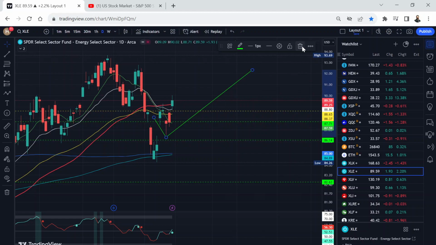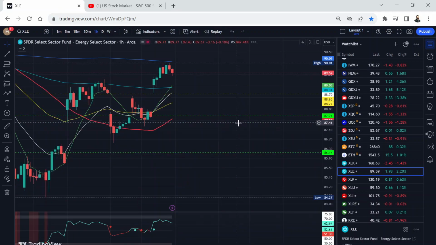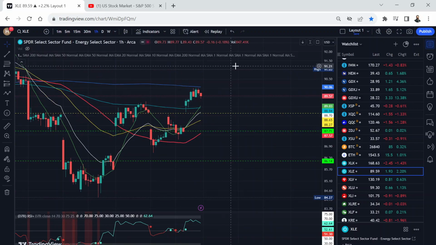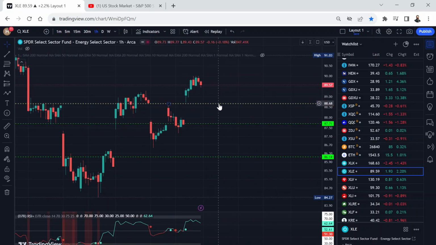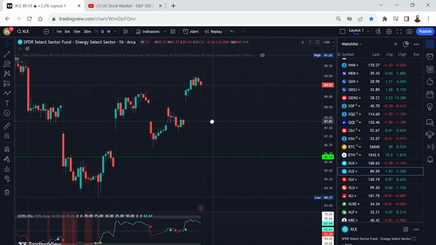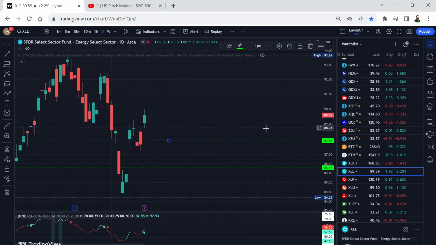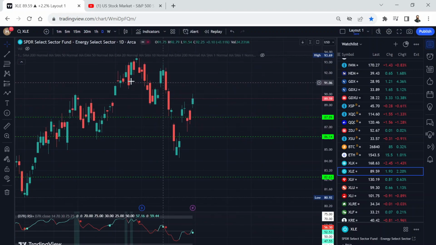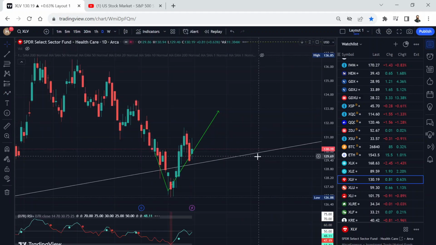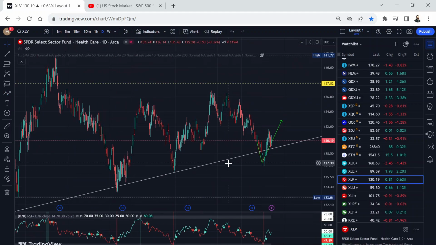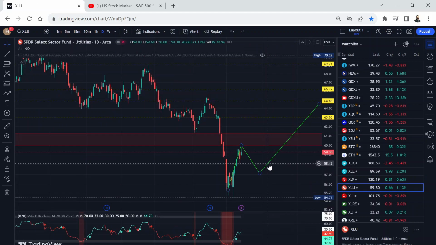So now I guess I need to adjust this because there are some gaps which are left to the downside. If I go to 1 hour chart and hide these EMA lines, let's quickly look at these gaps. This gap I have to delete, but there is this gap left, so I have to adjust this on the energy sector. If I go to daily chart, it looks like oil could come back and fill this gap before it can go higher. XLV healthcare on this trend line, so nothing changed, looking nice.